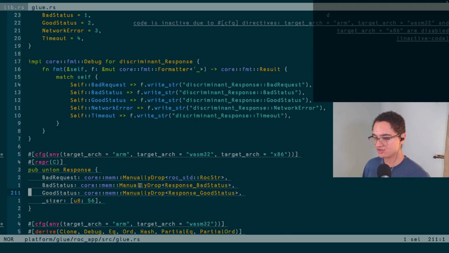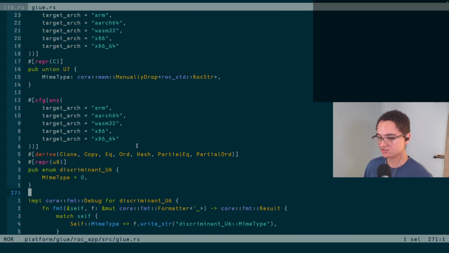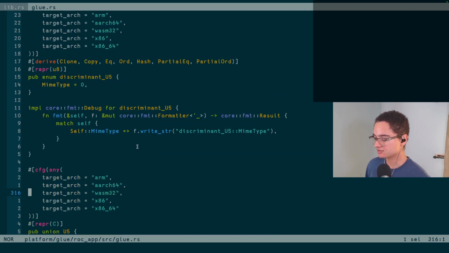And so the platform needs all of this different information, right? Here's our enum related to different types of responses, right? Is it a good request, a bad request? What is it? And so we define all of these different pieces, and this is all automatically generated.